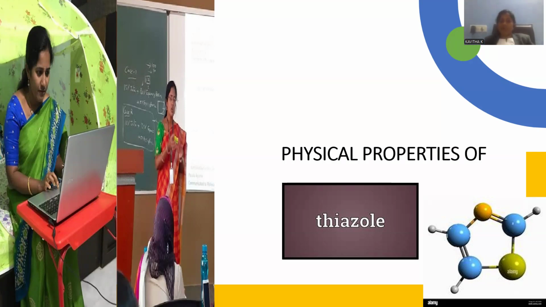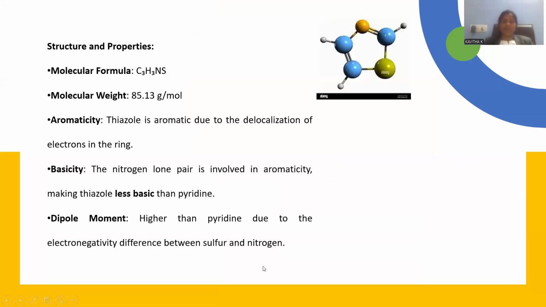Let me go into the segment called physical properties. What kind of properties are in general exhibited by the thiazole molecule? The molecular formula is given as C3H3NS, where nitrogen and sulfur are the heteroatoms. Three carbons and three hydrogens are present within the molecule, and it weighs 85.13 grams per mole. This is its molecular weight, right?